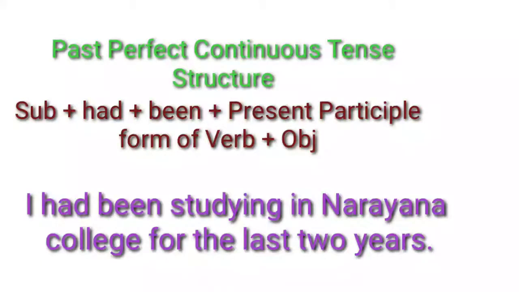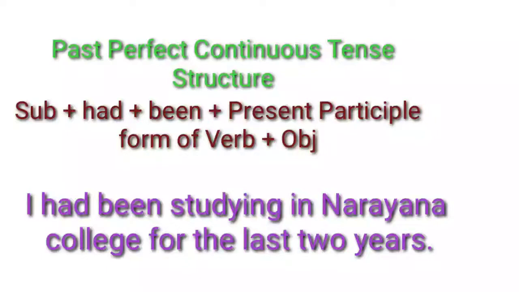Then last one is past perfect continuous tense. Action started in the past and continued in the past for a period of time, not presently. Started in the past and continued in the past for a period of time, then we use past perfect continuous tense. Now, past perfect continuous tense and its structure. Subject plus had plus been plus present participle form of verb plus object.